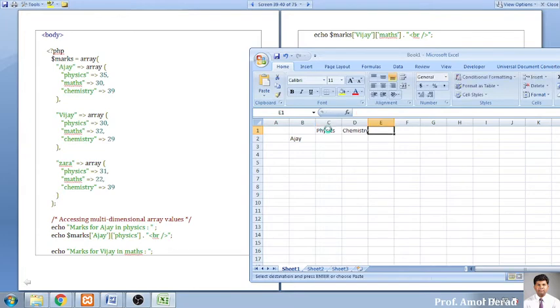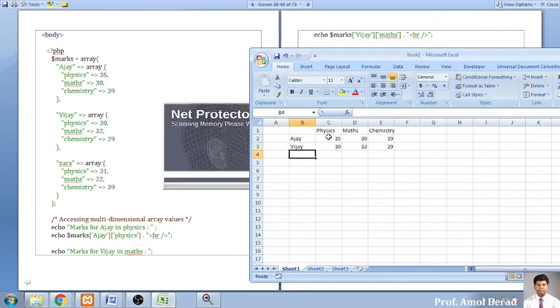These are the three subjects, and as far as Ajay is concerned, he has 35 marks, 30 marks, and 39 marks. The same for the second person, Vijay: 30 marks, 32 marks, and 29 marks. And the third record is Zara, with 31 marks, 22 marks, and 39 marks. Now see, it is a multi-dimensional array.